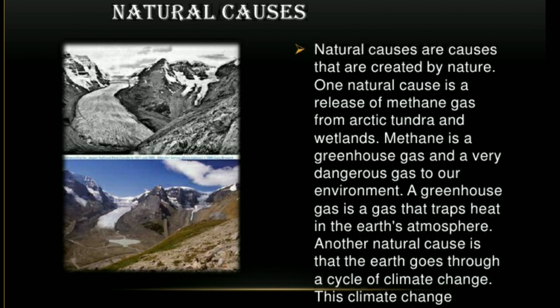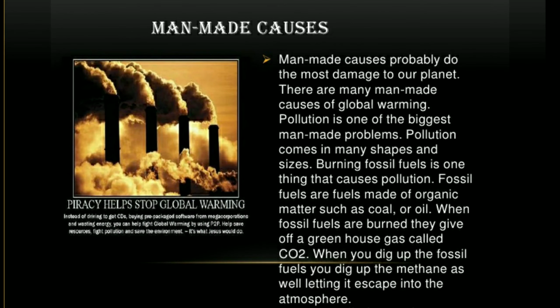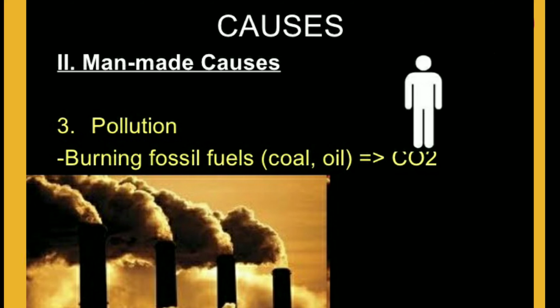Next, man-made causes. Man-made causes probably do the most damage to our planet. There are many man-made causes of global warming. First, increasing pollution due to the burning of fossil fuels. Humans extensively use fossil fuels in vehicles and factories, and the smoke of factories, all of which is created by humans only.